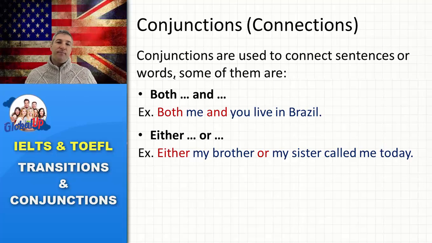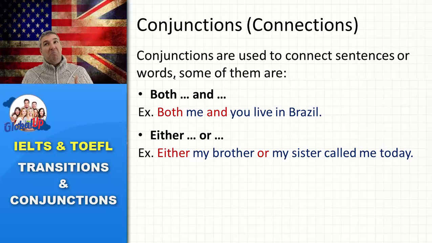Either... or. Either... or is used to express one idea or the other, one object or the other, one person or the other, right? So you should say, either my brother or my sister called me today.